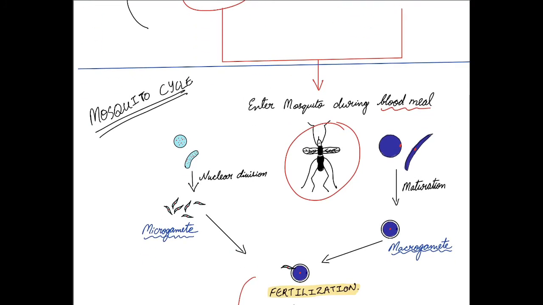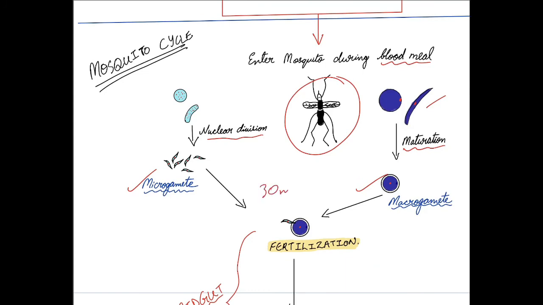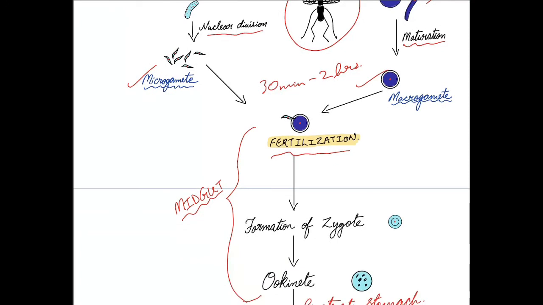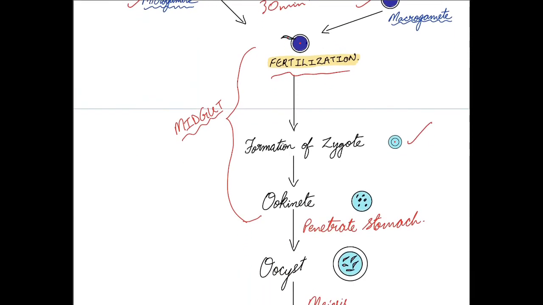Now, inside the mosquito, the male gamete undergoes nuclear division to form microgametes, whereas the female gamete undergoes maturation to form macrogametes. Within 30 minutes to 2 hours, the two gametes, that is microgamete and macrogamete, undergo fertilization in the midgut. In the midgut, the fertilized macrogamete now forms the zygote, which goes on to form the ookinete.